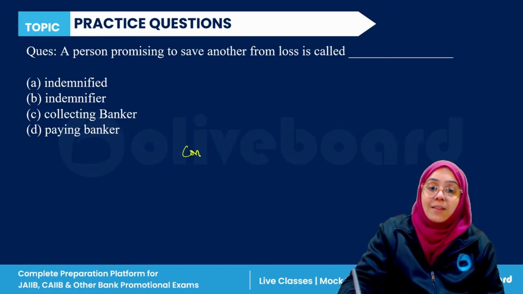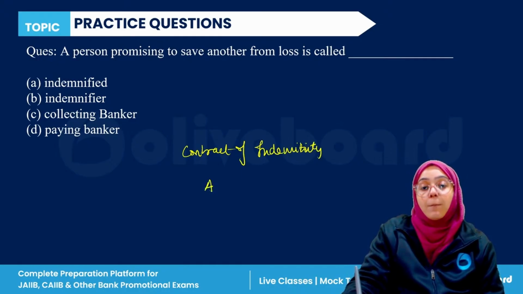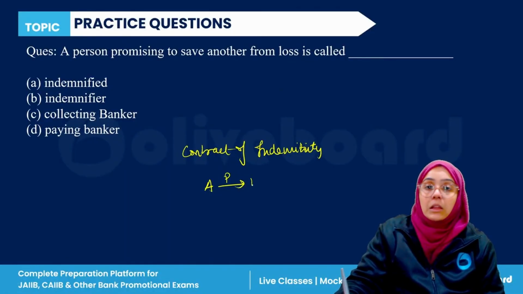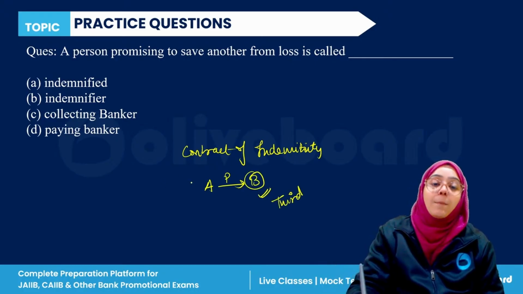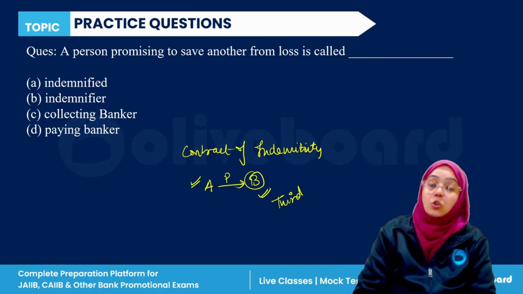Very basic thing, I'm just telling you what a contract of indemnity is. In a contract of indemnity, one party promises another party that if you suffer loss from any third party, then this loss will be covered by this particular party. This is known as a contract of indemnity, like the insurance contract.